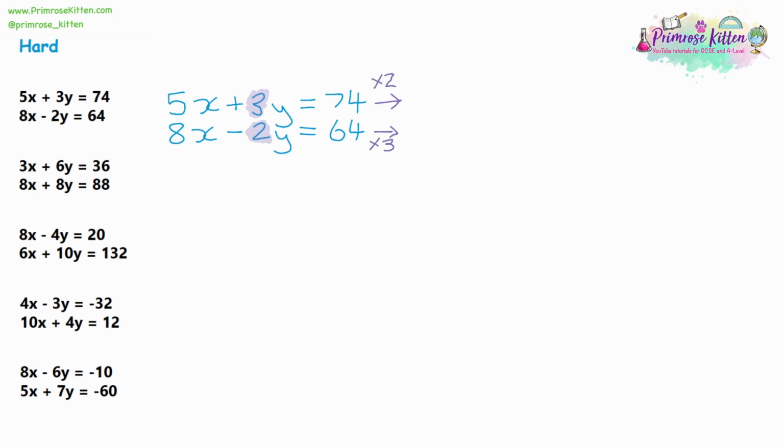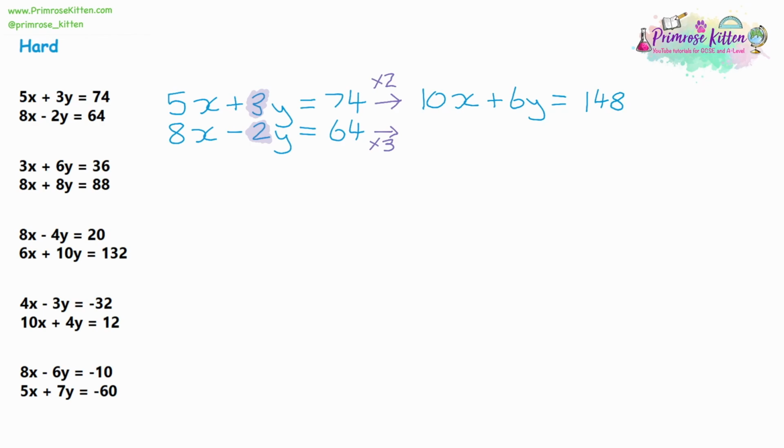Now, when I'm saying times by 2 and times by 3, every single term has to be multiplied by 2. So the 5x has to be multiplied by 2 to give us 10x. The 3y has to be multiplied by 2 to give us 6y. And even the 74 has to be multiplied by 2 to give us 148. Same thing with the bottom. All three terms have to be multiplied by 3.